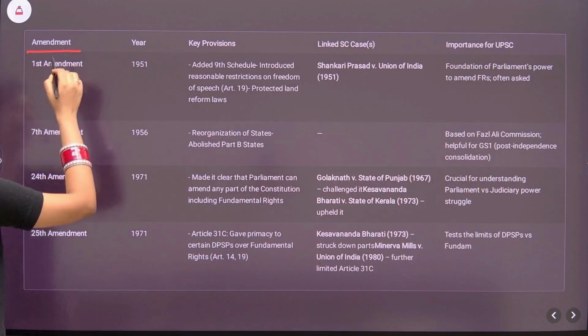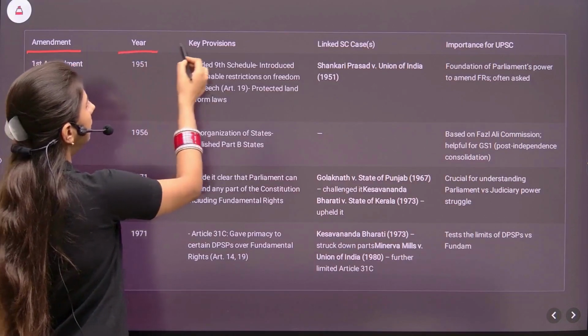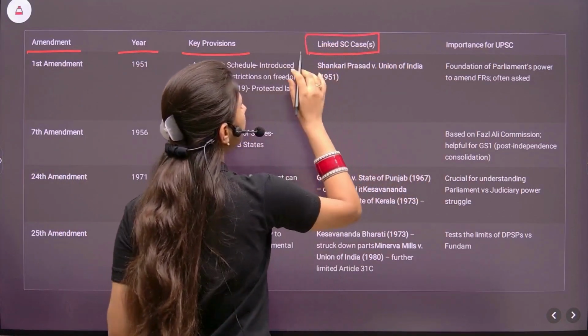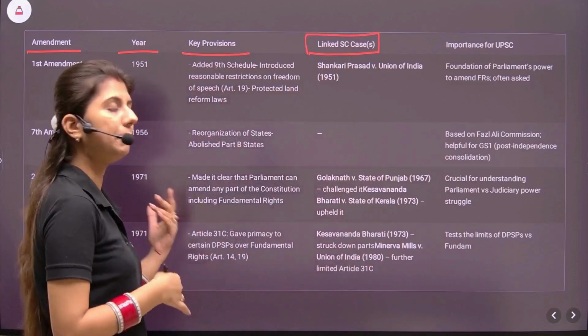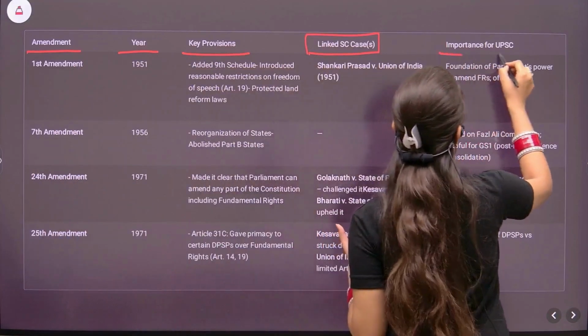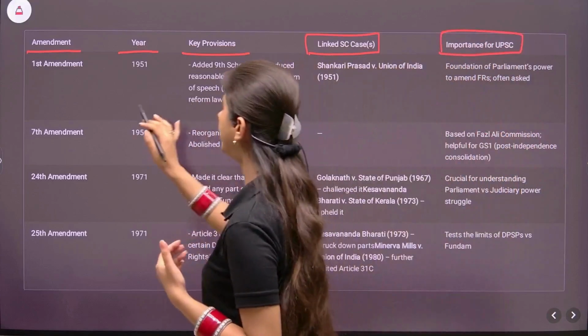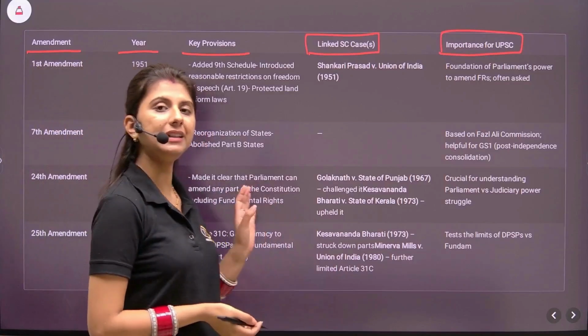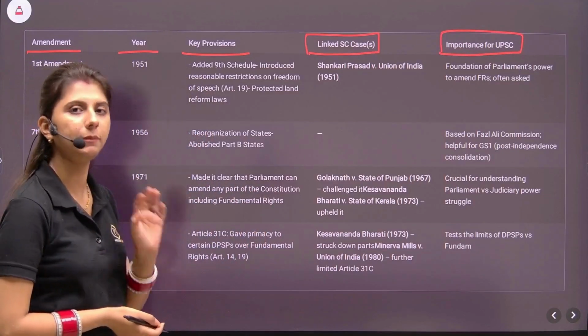Here I have written all the parameters: amendment, the year, key provision, if there are any linked Supreme Court cases, because we will have to establish linkages for better recalling, and the importance for UPSC, why we have included these amendments. See, a number of amendments you must have a hold on, but these are those amendments which cannot be skipped.